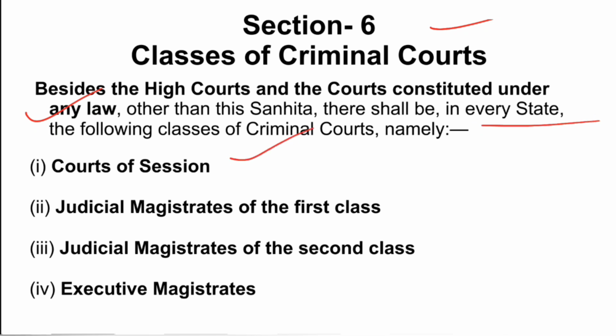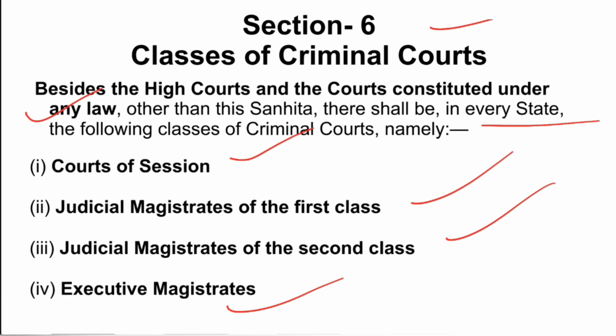First, the court of session; second, the judicial magistrate of first class; third, the judicial magistrate of second class; and fourth, the executive magistrate. The thing to remember is that executive magistrates are also considered a criminal court, although they do not try the offenders. As I discussed in the previous video, they only do the work they are empowered to do.